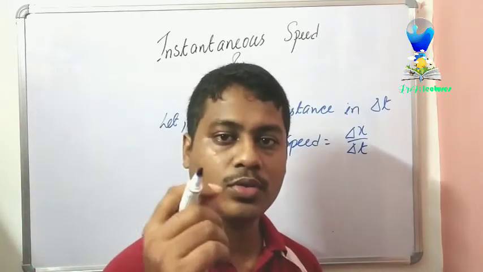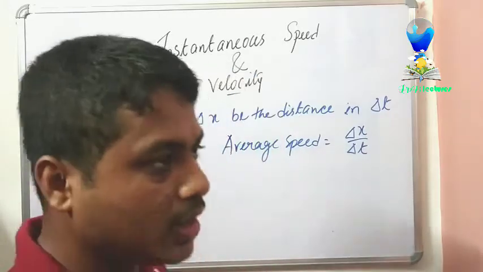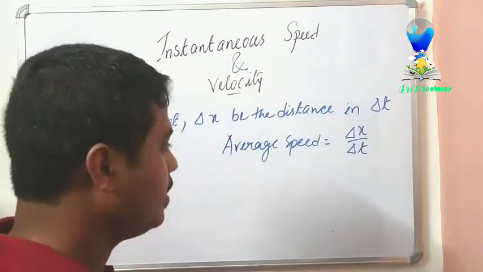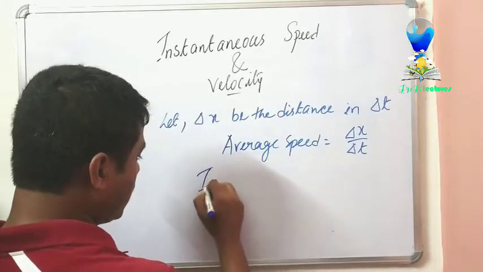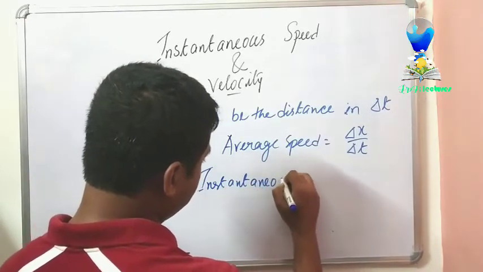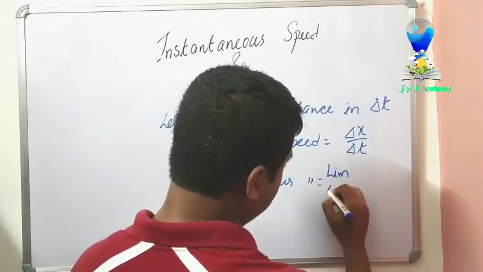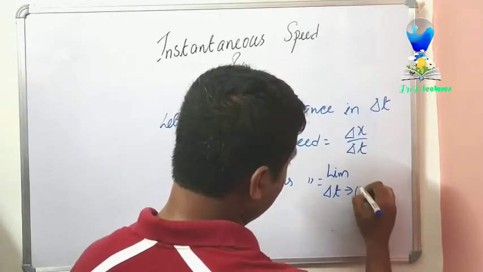And if you want to calculate the instantaneous speed and instantaneous velocity, what we have to do, we have to use a mathematical term which we call a limit. I think you have got it previously or will be getting it in class 11 maths. So if I want to calculate instantaneous speed, this will be equal to limit delta t tends to 0.